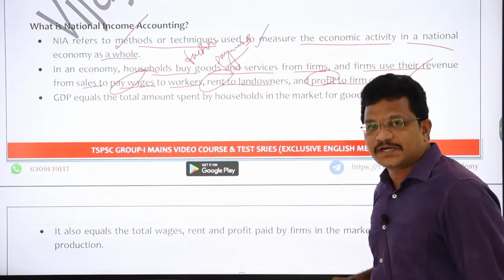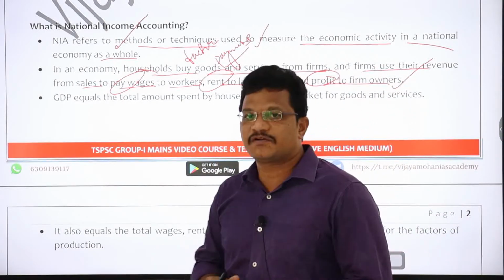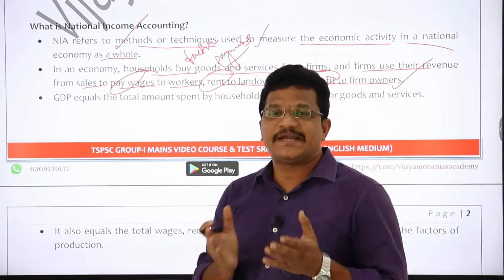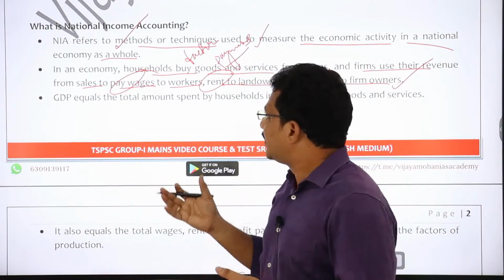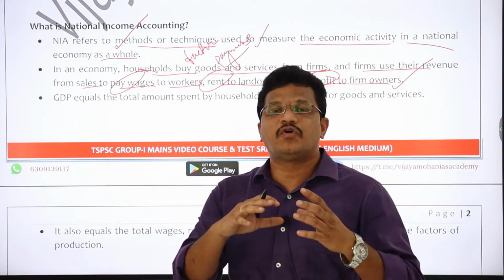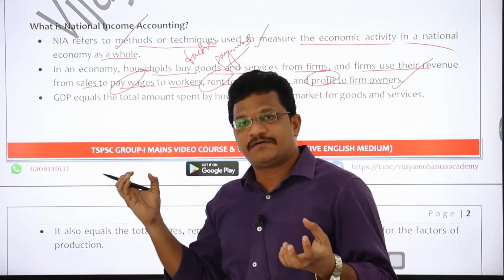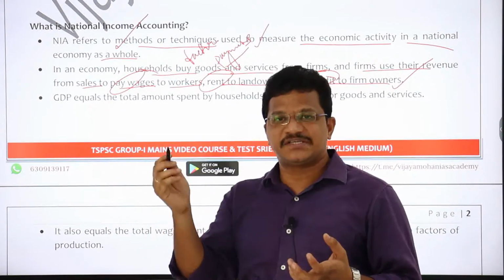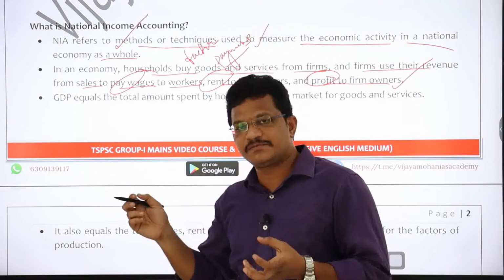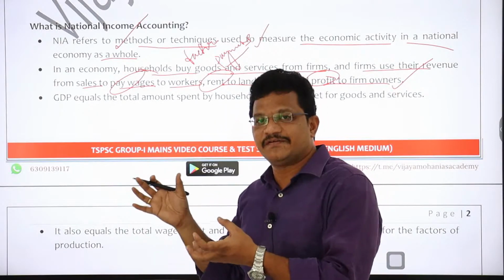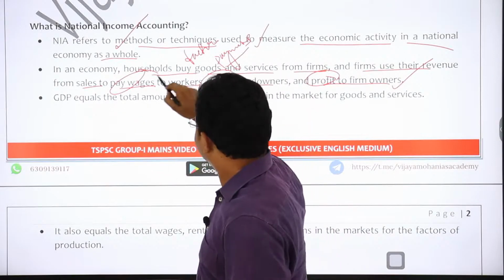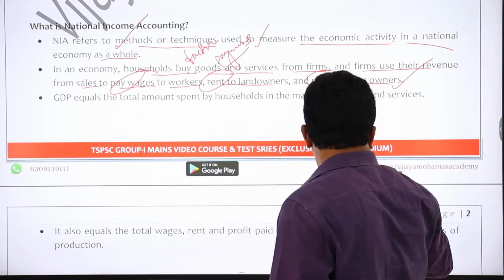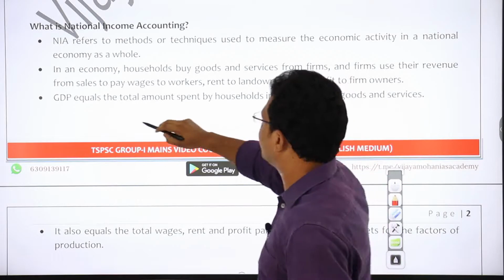So in a simple circular flow, there will be two aspects in an economy. One aspect is households and another aspect is firms. So in a simple economy, there will be a flow between the households and firms. From households, services will be going to the firms, and firms will supply goods to the households. So this is the simple circular flow of an economy.